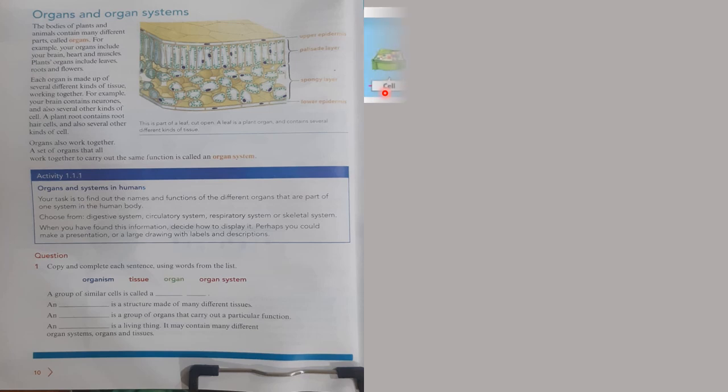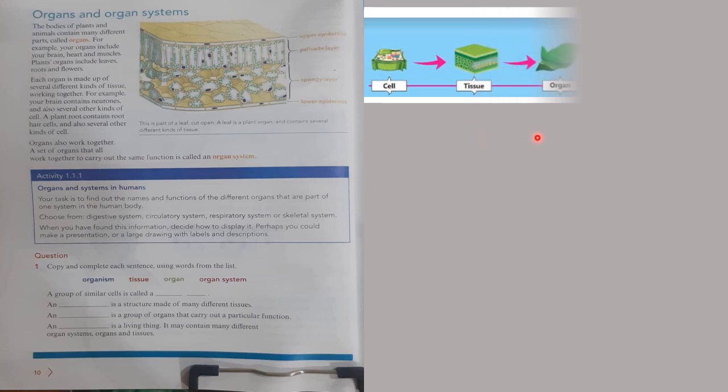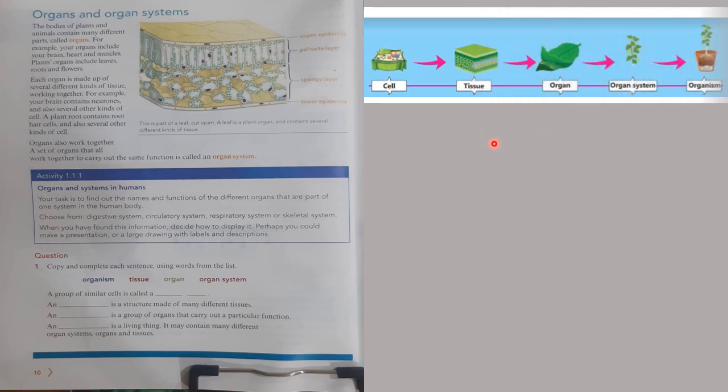For example, you see here we have an organ system organized from cell to the organism. That is, from cells we get tissues, many cells make a tissue, many tissues make an organ, and many organs make organ systems, and then an organism.